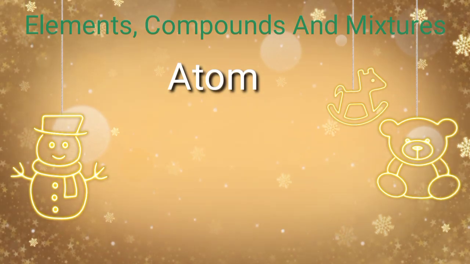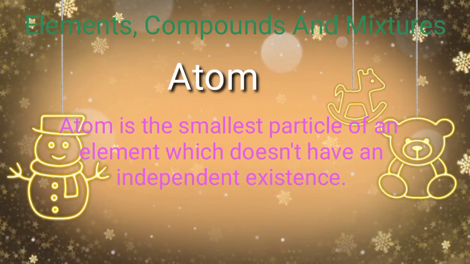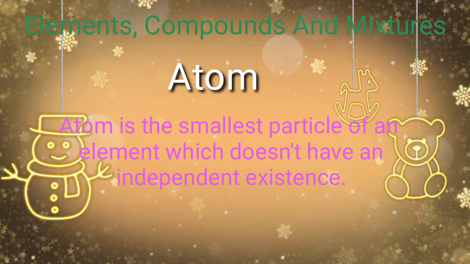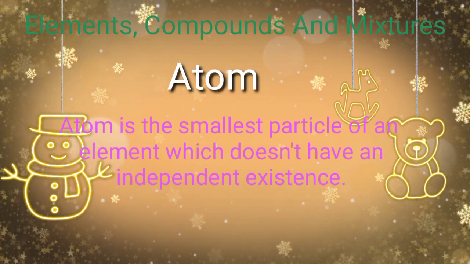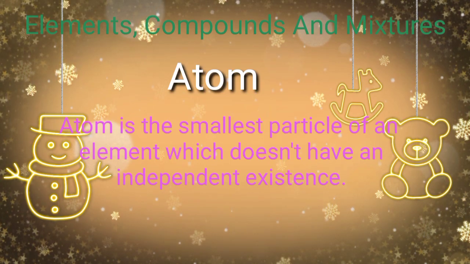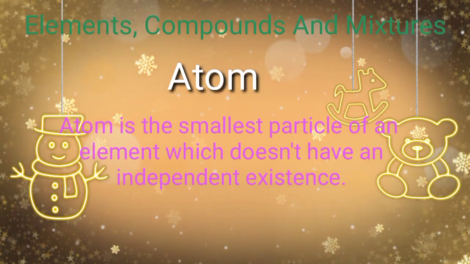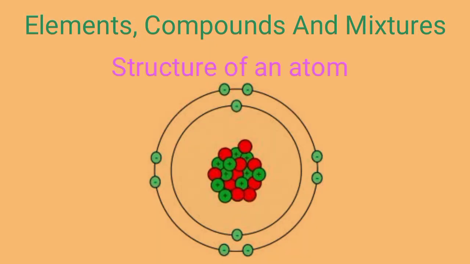Now what is an atom? An atom is the smallest particle of an element which doesn't have an independent existence. So atom is the smallest particle of an element and it does not have an independent existence. So now you are clear what is an atom. Now we'll discuss the structure of atom. Now this is the structure of atom.